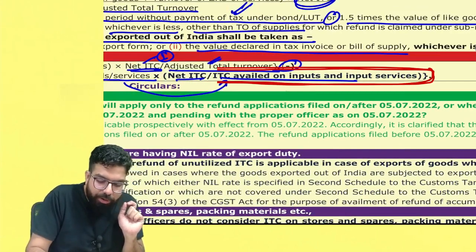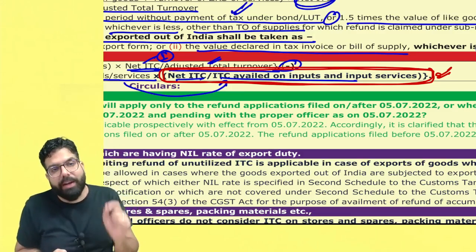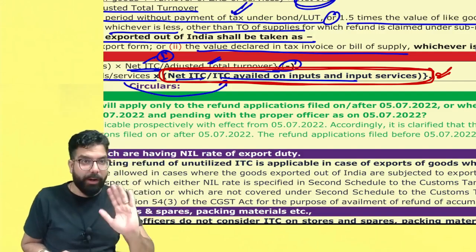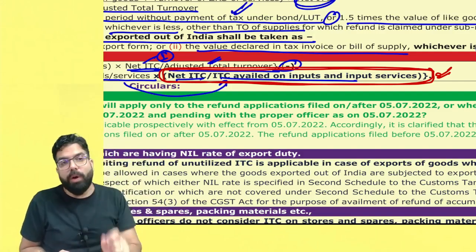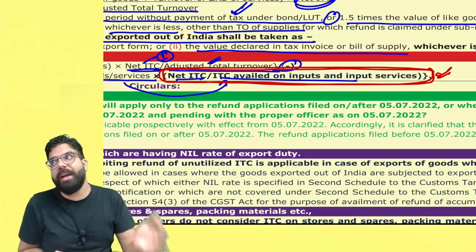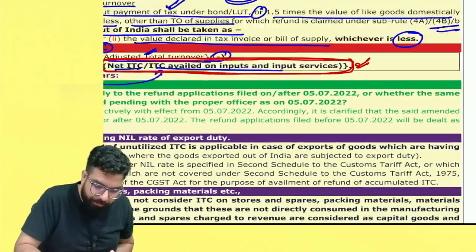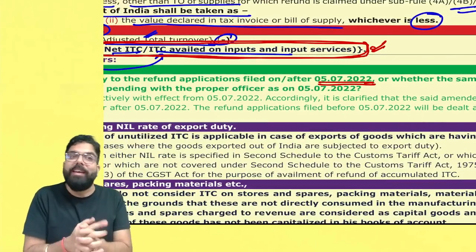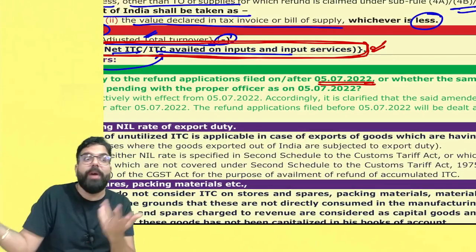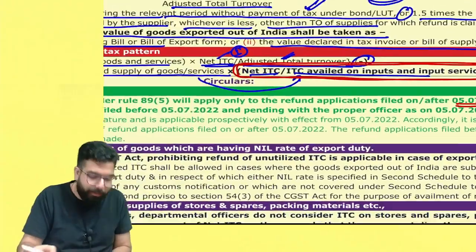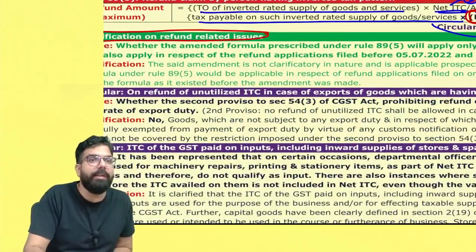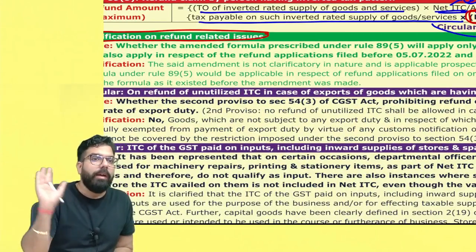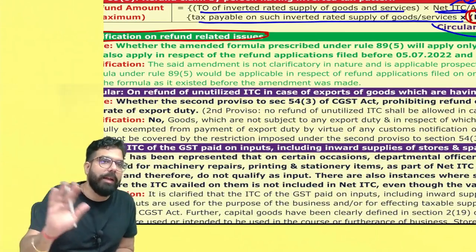Because of the inclusion of this amendment part in the formula of 89.5, the refund was becoming more. People are getting more refund now, and it is good. Now this formula which was amended was effective from 5th of July approximately. People are asking, sir, can we apply this amended formula to the refund application which was filed before 5th of July? So government clarified that the amendment is prospective in nature, and for all the applications which were filed before 5th of July, the old formula will apply and the new formula will not apply.